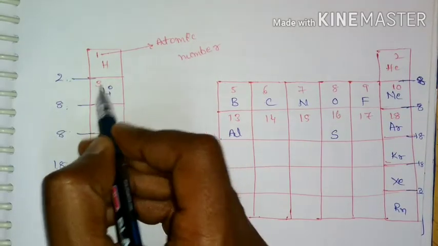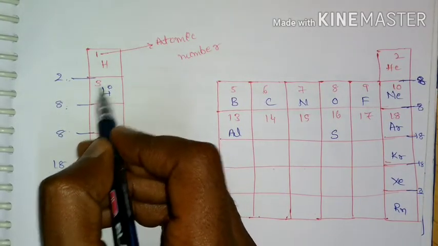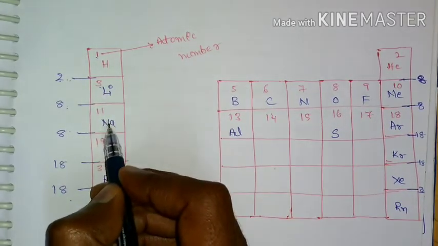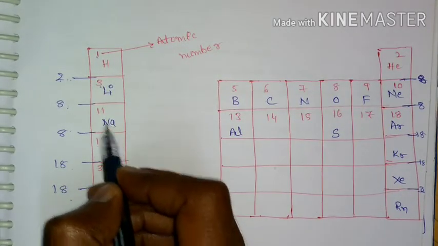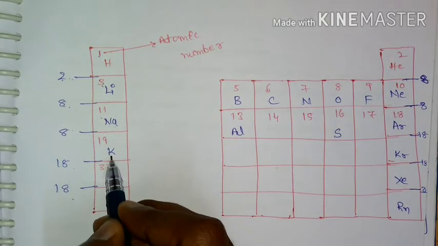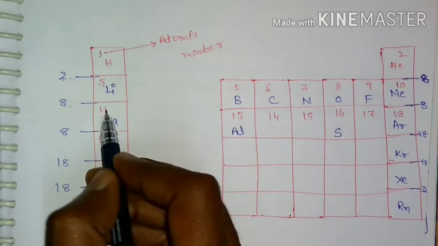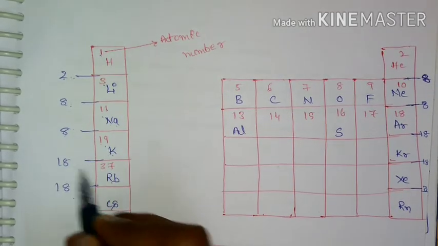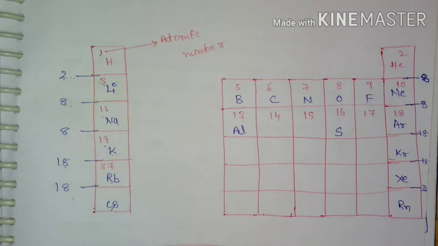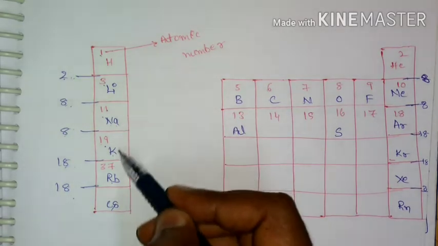If I want to find the atomic number of lithium, I add 2 plus 1, which is 3. Similarly, for sodium, 8 plus 3 gives 11. For potassium, 8 plus 11 is 19. For rubidium, 18 plus 19 is 37. So this is for the S block elements, and in the S block we have sodium and potassium.